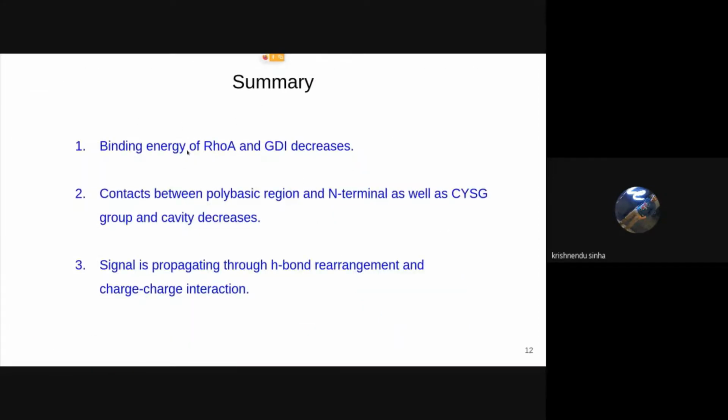So in summary, I would like to say the binding energy between Rho A and GDI decreases. This decrease is mainly associated with a decreased number of contacts between the polybasic region of Rho A and the N-terminal of GDI, as well as the increased distance between the cysteine geranyl group and the cavity. And we have seen that the signal from the phosphorylation site is propagating to the cysteine geranyl cavity using hydrogen bond rearrangement and charge-charge interaction.